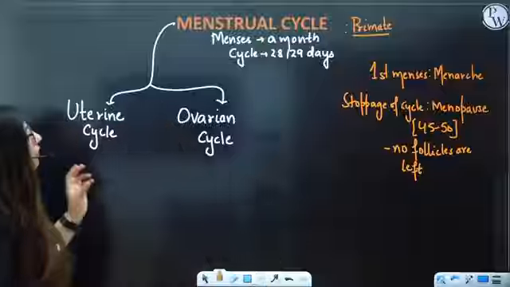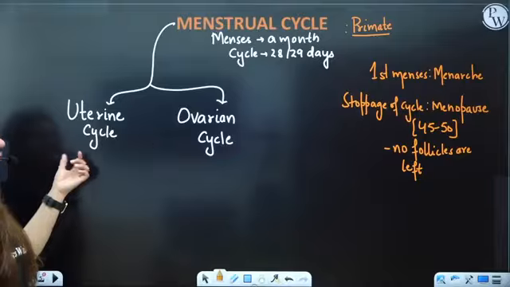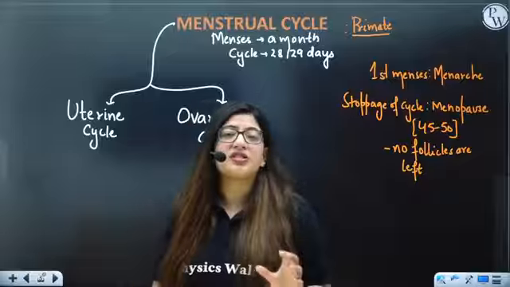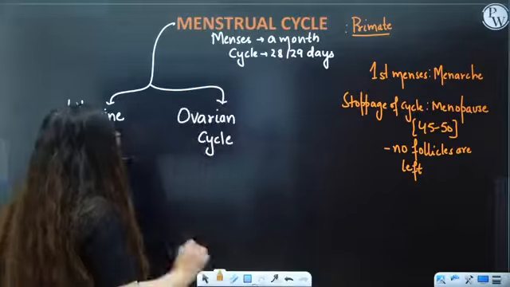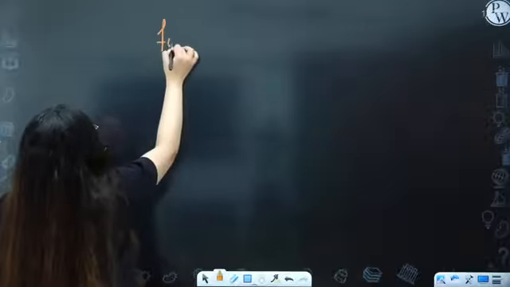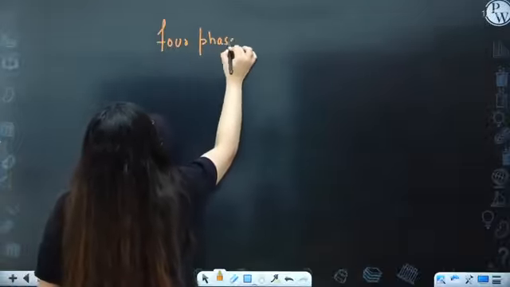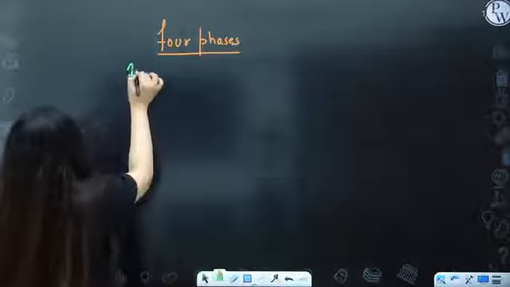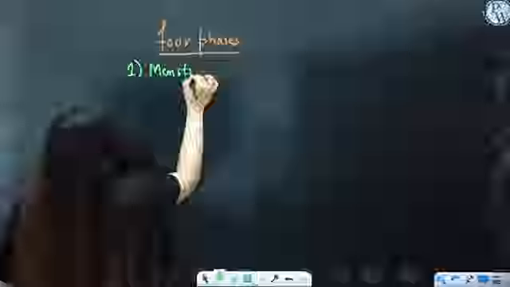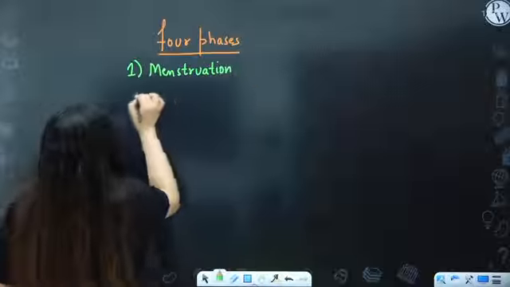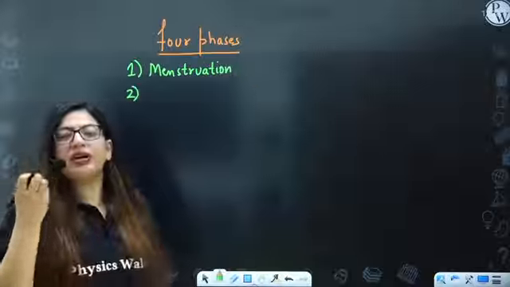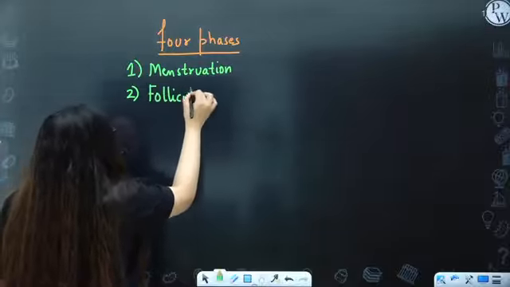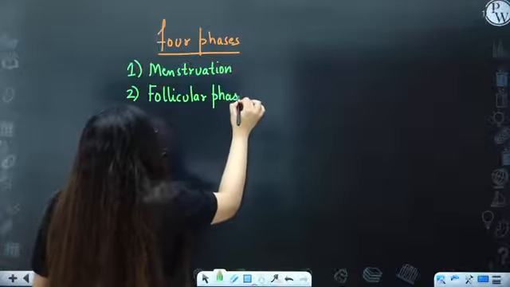All right. So, as I've told you, there are two cycles in a menstrual cycle. One is the uterine cycle, another is the ovarian cycle. The complete menstrual cycle is divided into four phases. How many phases? Four phases. Okay. So the first phase is menstruation, wherein a female undergoes bleeding, and normally we call it periods. Second, we have the follicular phase. It is also known as the proliferative phase.